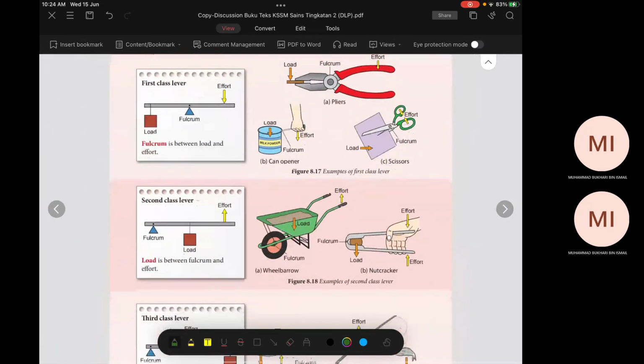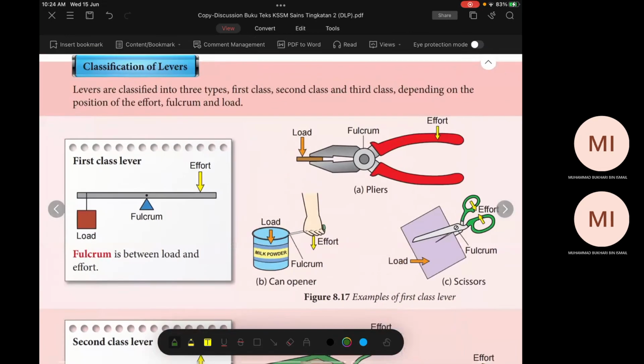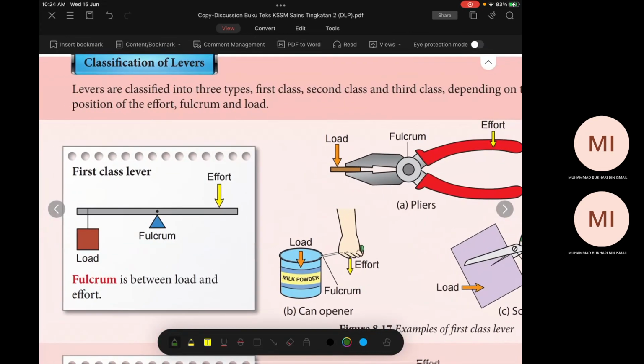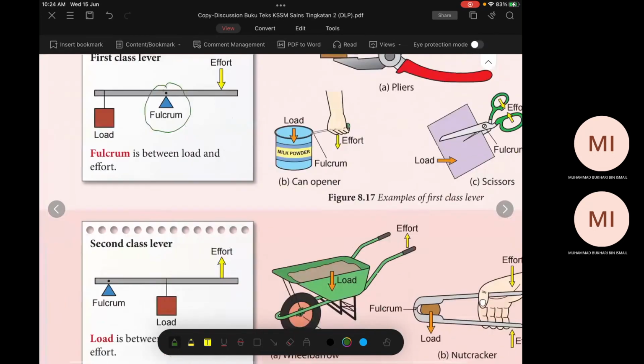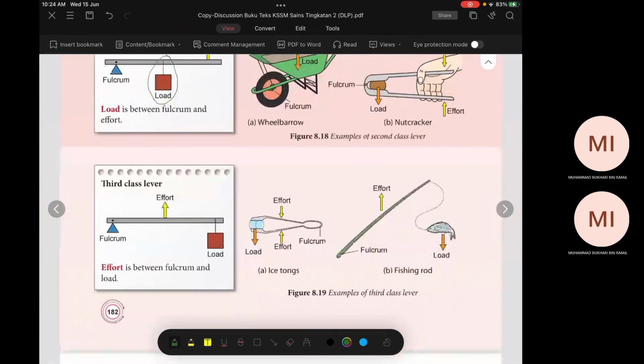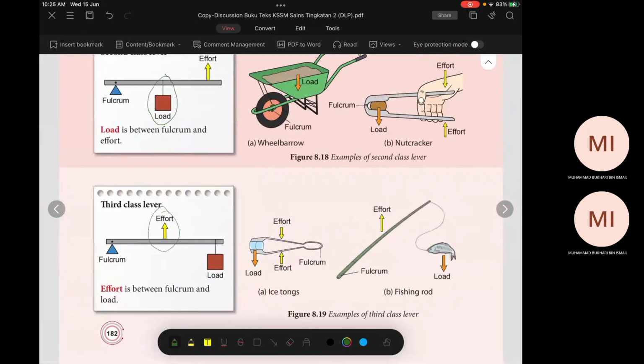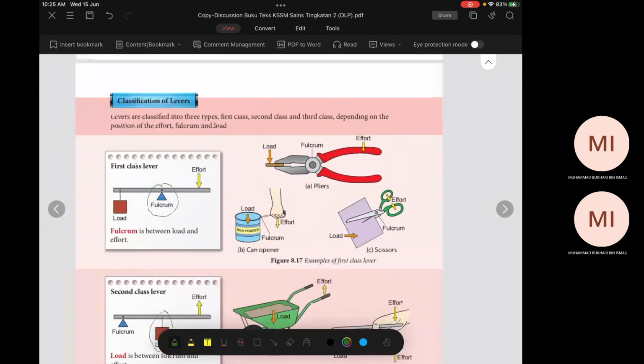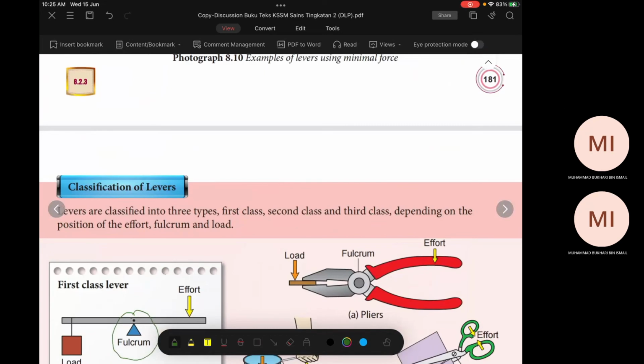Okay, kita tengok satu-satu. Ini dah belajar. You have learned this, it should be easier. The first one is the first class level. Which one should be in the middle? Tengok yang dekat tengah ni. Fulcrum. Untuk second class, load kat tengah. And third class, effort. Boleh ingat tak? Kalau dah ingat, for me it's easier for you if you write